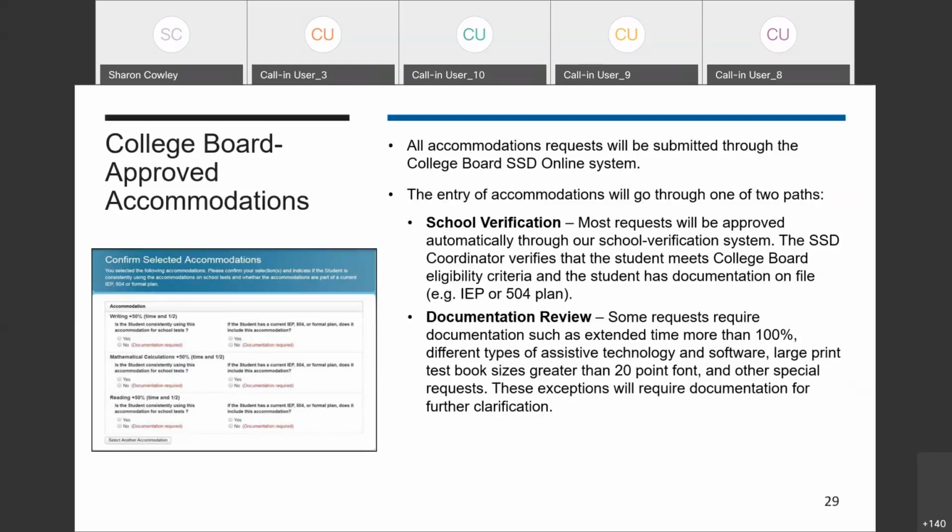You also would be requested to submit documentation if the student does not have a diagnosed disability, or if the disability is listed as other, or the accommodation is listed as other in SSD Online. And then the last place where documentation would be requested would be if the student does not have a formal plan that meets College Board criteria. All state allowed accommodations requests and requests for the EL 50% extended time support are automatically approved and won't require documentation.